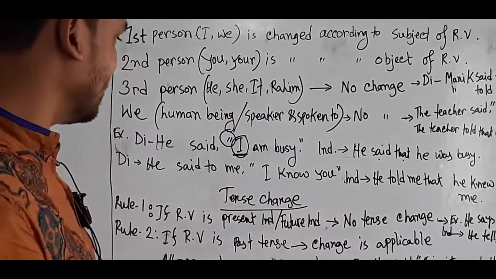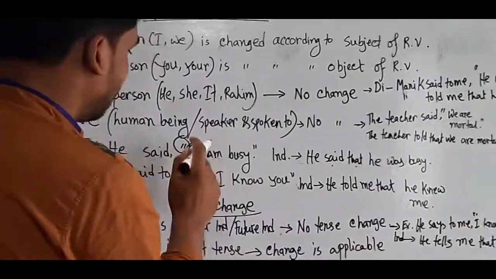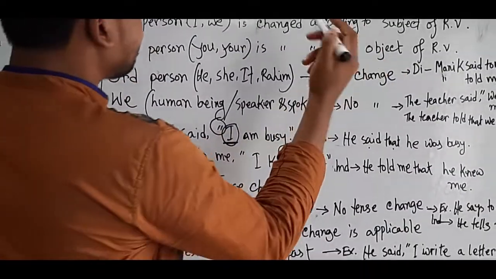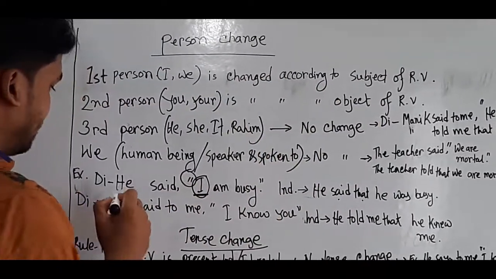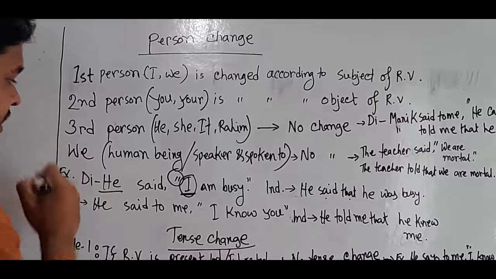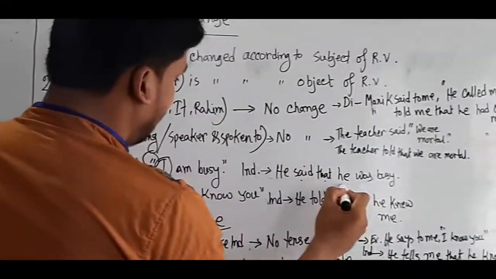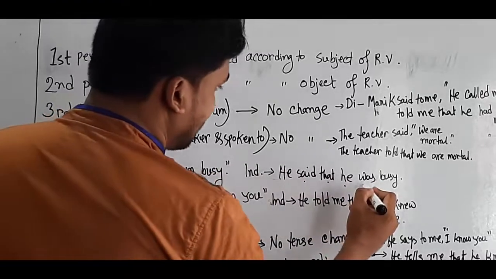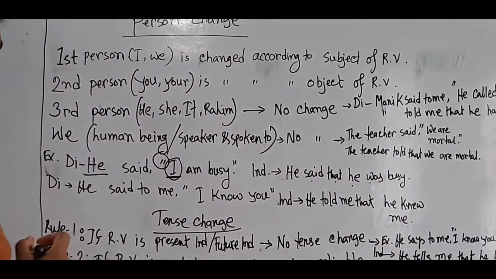For assertive sentences, this is an assertive sentence. He said: this first person is changed according to the subject of reporting verb. This is the subject of reporting verb. Okay, "I" is changed into "he." "Am busy" is changed into "was busy." That means there occurs a tense change.